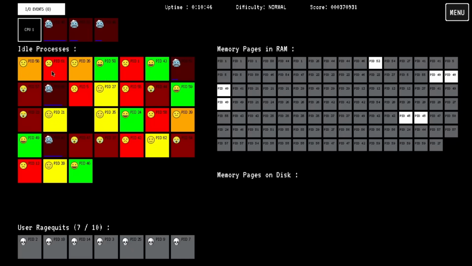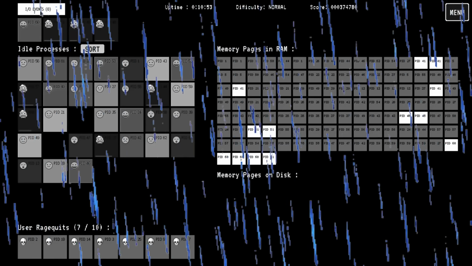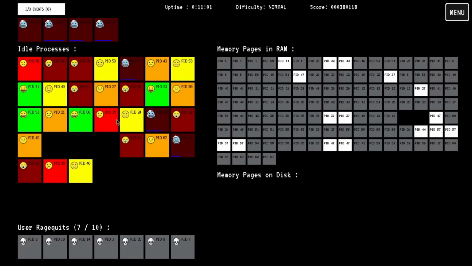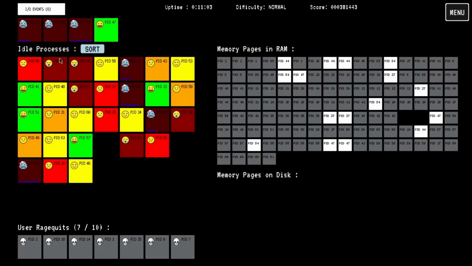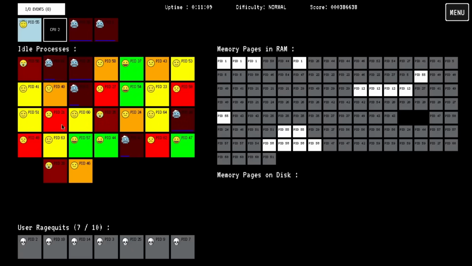All that smack I was talking saying I'd be a good CPU scheduler if I had to work as one. Maybe I was wrong after all. There should not be this many freezing cold processes right now. Oh no, I'm about to have a rage quit. I'm actually about to have a rage quit. Just to barely save that one. It's actually so nerve-wracking watching as the blue tickers in the bottom go down.